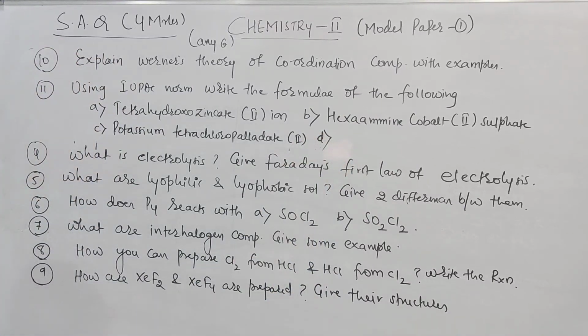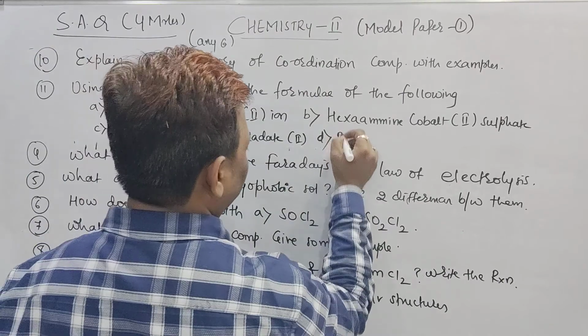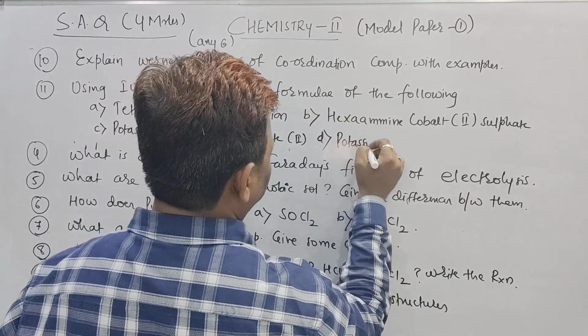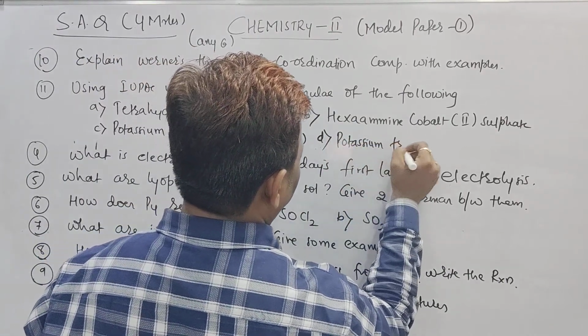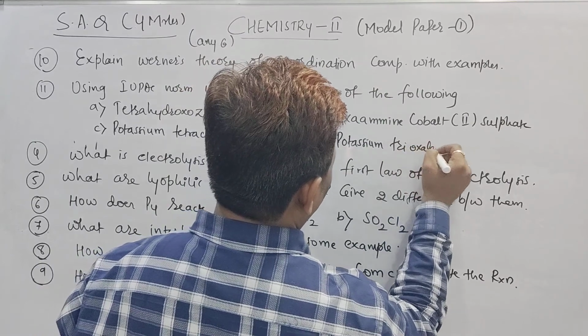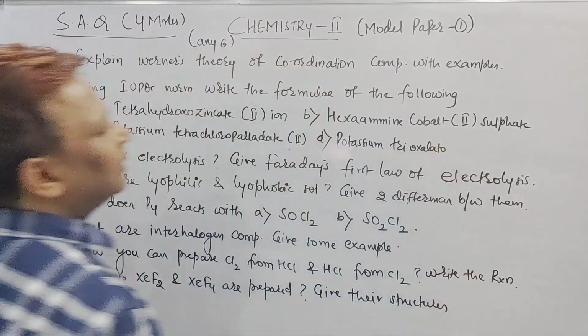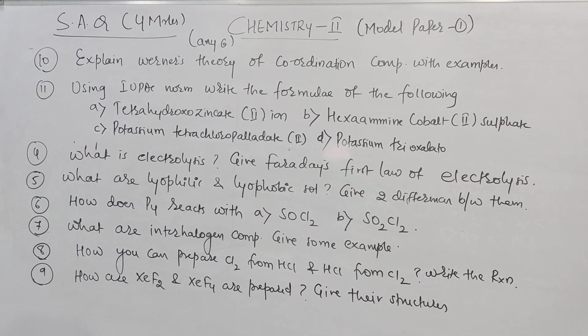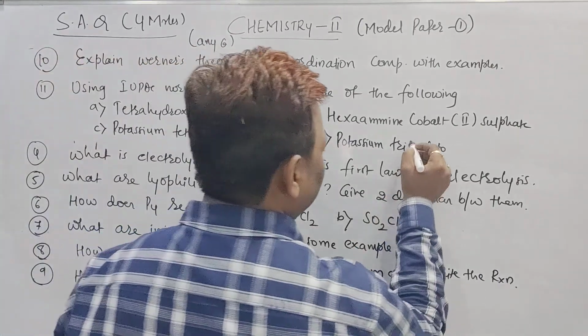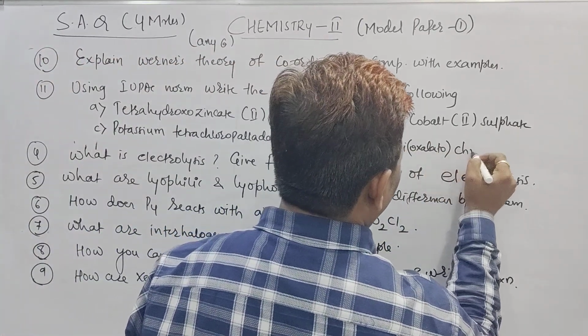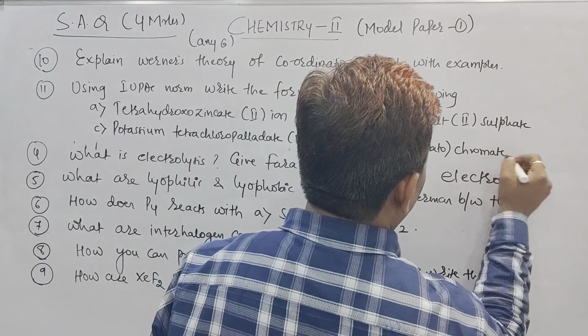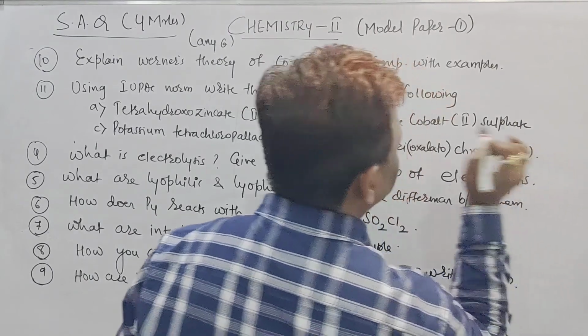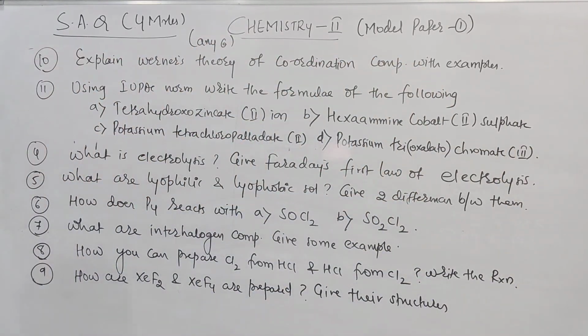And the last one is potassium trioxalatochromate(III). Potassium trioxalatochromate 3, beta. Right? So this is how 11 questions are over.